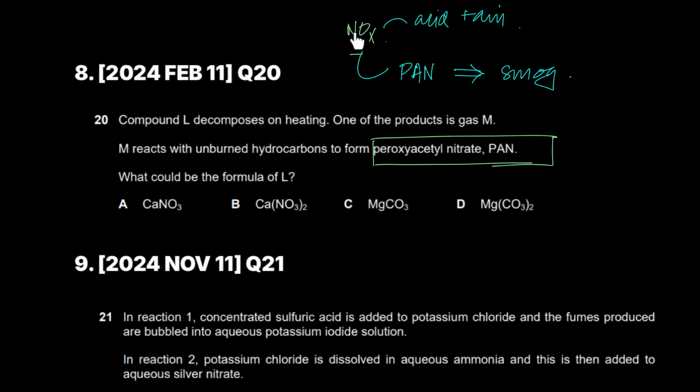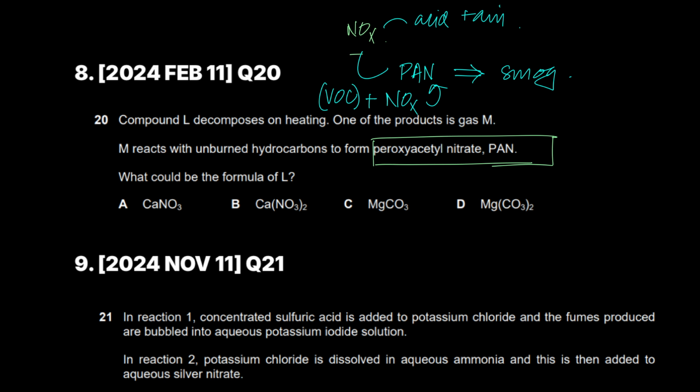So NOx indirectly causes smog, not directly. NOx causes PAN, which causes photochemical smog. And how is PAN formed? I've also taught you this. Volatile organic compounds, which are normally unburned hydrocarbons, react with nitrogen oxide to give you PAN. This is what I've taught you guys in the class. If you don't remember it, go over and see the class of nitrogen and sulfur.